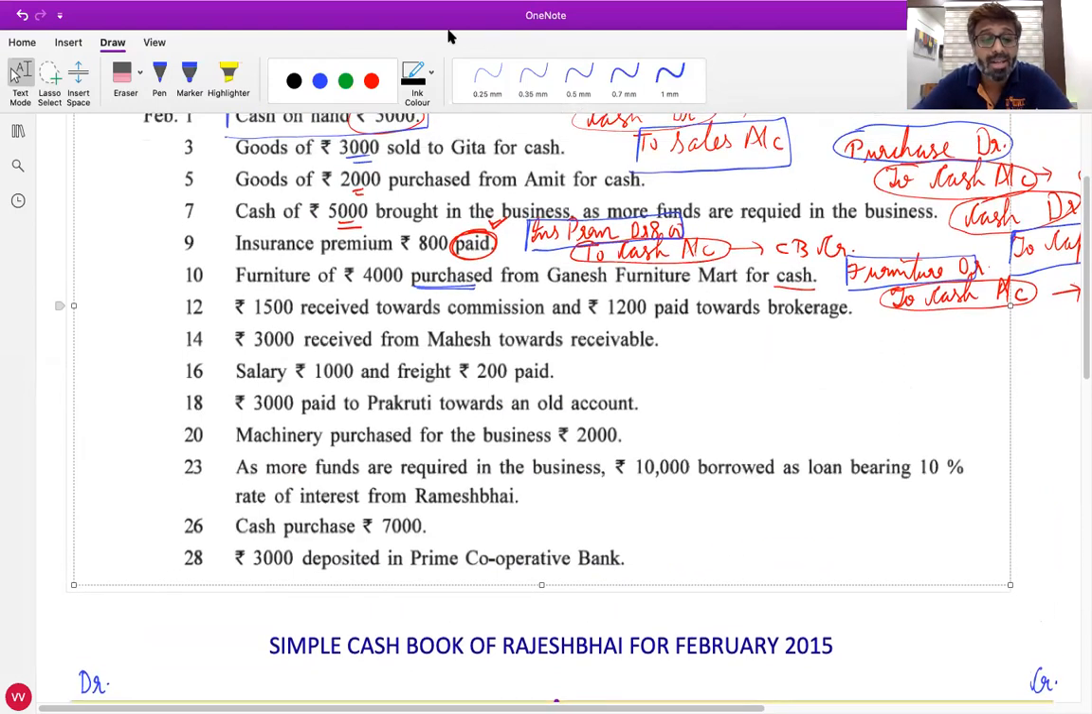Raise your hand who is not clear with the 10th transaction. Are all clear with the 10th transaction? Yes, Richita. Okay, you are clear. Maybe for the next answer you are raising the hand.